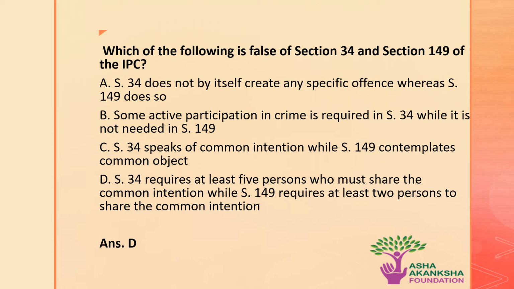And let's see the last statement. Section 34 requires at least 5 persons who must share the common intention, while section 149 requires at least 2 persons to share the common intention. This is not the correct option, because in case of 34 you require only 2 persons, and in case of 149 you require a minimum of 5 persons. So the correct answer is the D statement. Whenever questions like these are asked, just circle false, or if it is written true, circle true, so that you can avoid human error. Okay. Now moving to the next question.